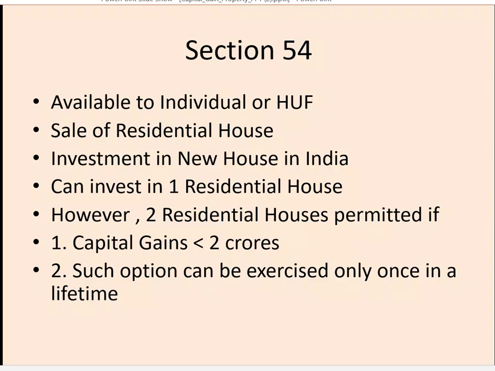So for example, if the capital gain arising is 1 crore and the assessee invests 90 lakhs in a new house, then he has to pay tax on only 10 lakhs, which is not invested by him.